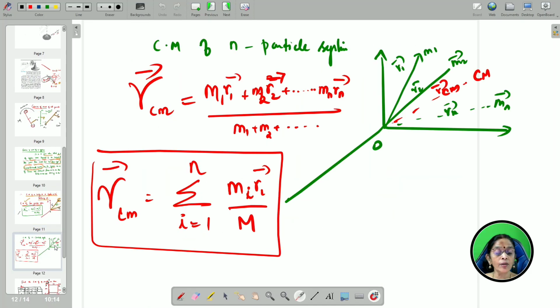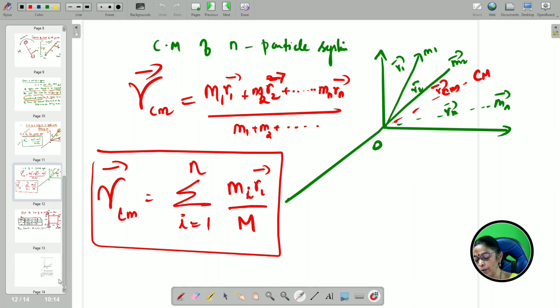What if it is an n particle system? For an n particle system: M1 R1 vector plus M2 R2 vector, and so on up to Mn Rn vector, divided by M1 plus M2 and so on up to Mn. If you consider all the masses almost equal, then you can simply take m. So, sigma i equal to 1 to n of mi ri vector. So, that is the center of mass position for the n particle system.